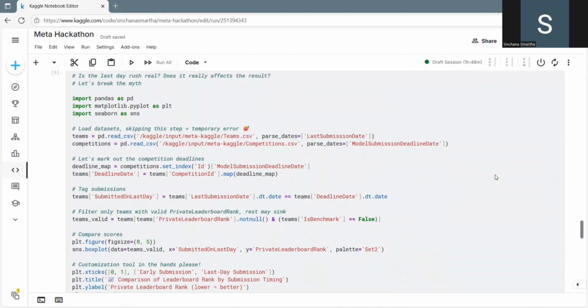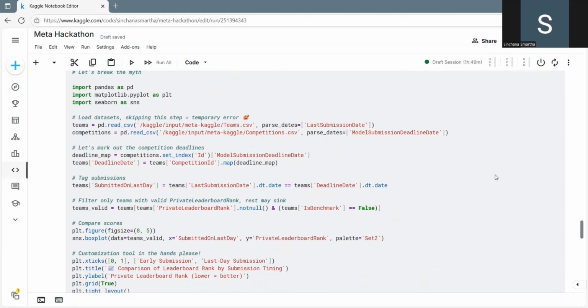My next insight was: is last-day submission real, or does it favor us? Let us find out. Using the Team CSV and Competition CSV, I aligned each team's last submission date with the competition deadline. When I split teams into early versus final-day submitters, the results were striking. And my insight was that last-day submissions ranked better.